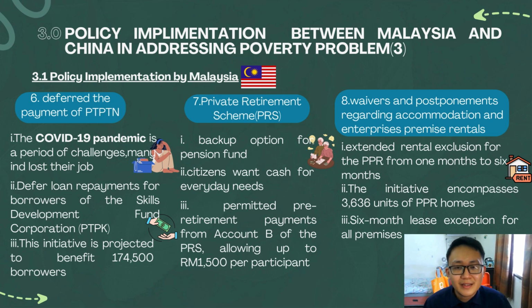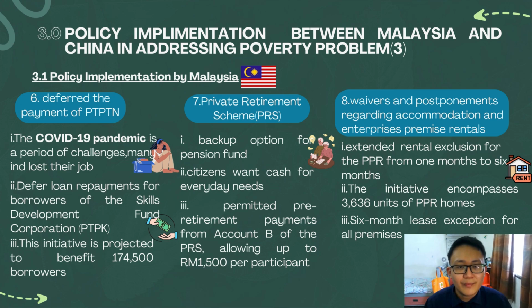Due to the pandemic, the citizens want cash for their everyday needs. So the government permitted pre-retirement payment from account B of the PRS, allowing up to 1,500 ringgit per participant. So moreover is the waivers and postponement regarding the accommodation and enterprise premise rentals. So the government extended the rental exclusions for the PPR from 1 month to 6 months.